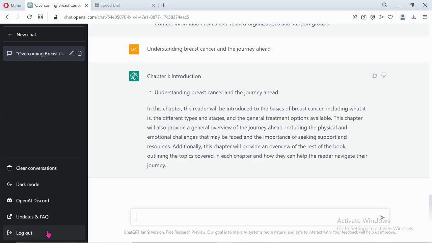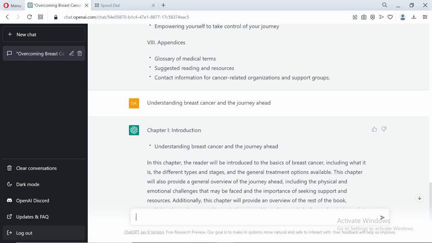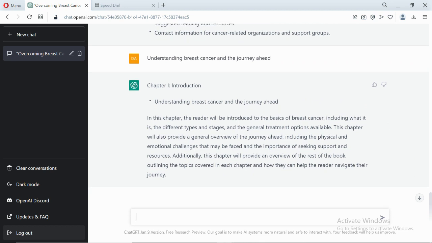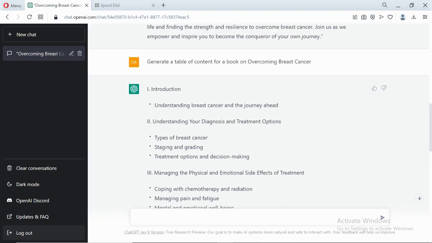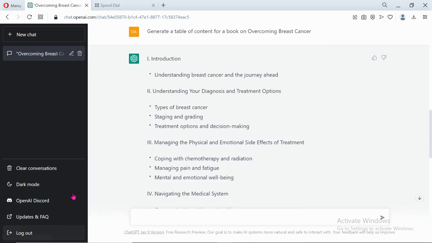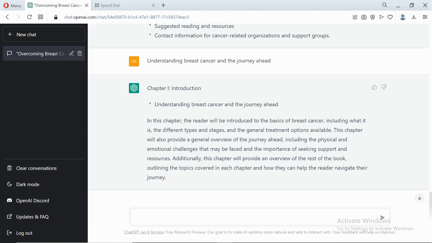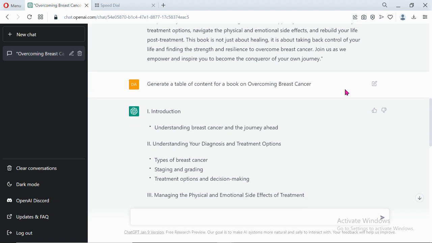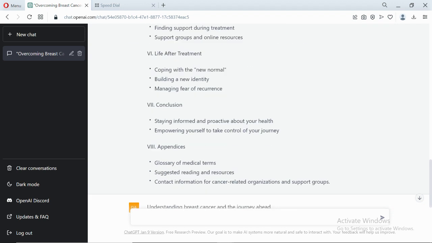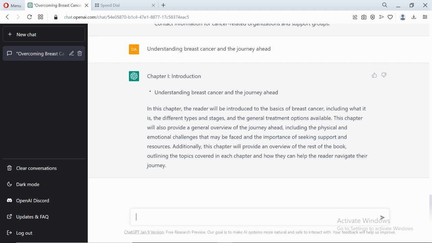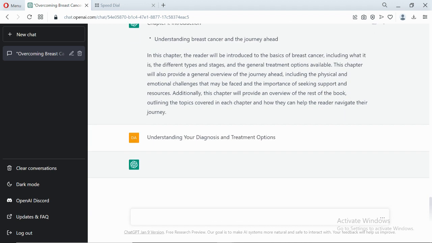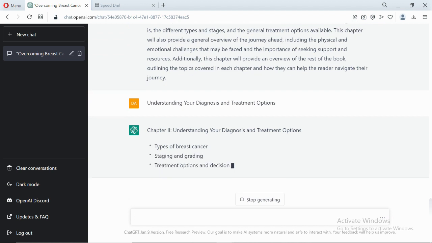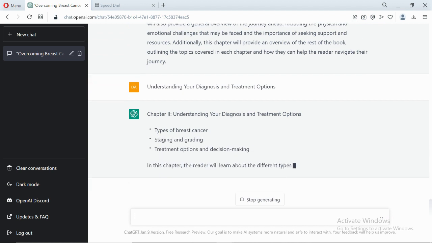Okay, so I'm back. Like I said, this is definitely bringing the contents out for you. So this is chapter one, which is the introduction. Now the second one, understanding your diagnosis and treatment options. Click on it and click enter. As you can see, for chapter two, it automatically detects this is chapter two.